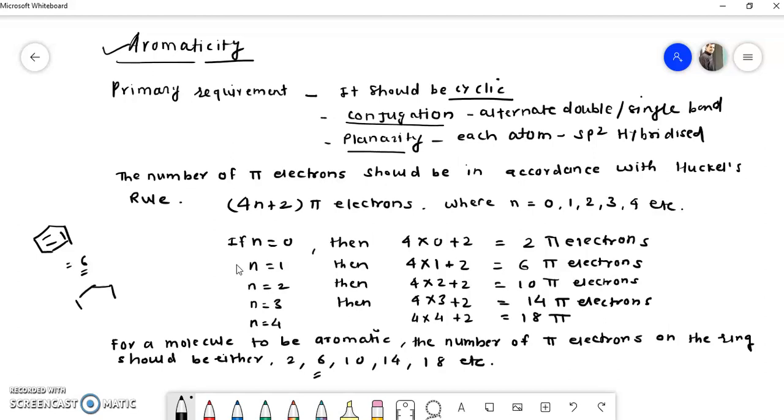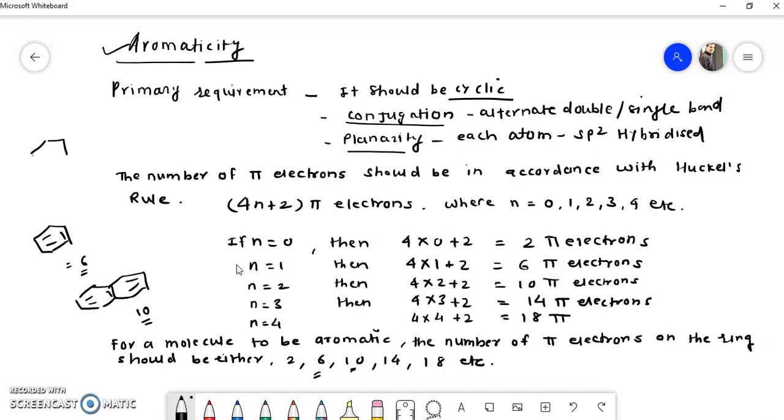Again, if we consider the example of naphthalene, here also the primary conditions are fulfilled, that is, it is cyclic, conjugated and planar. Again, count the number of pi electrons. So 1, 2, 3, 4, 5 pi bonds, that means 10 pi electrons. So this is also one of the numbers from the rule. So we can say that naphthalene is also aromatic.